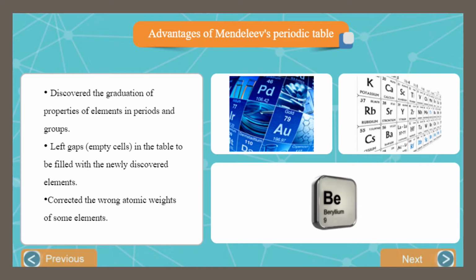He left gaps for the undiscovered elements and also predicted their properties. Mendeleev also corrected the wrong atomic weights of some elements.